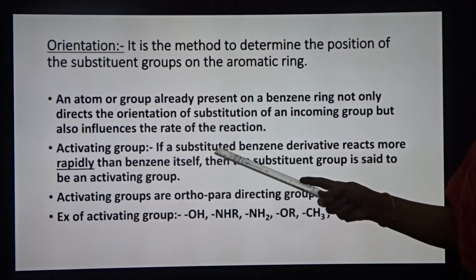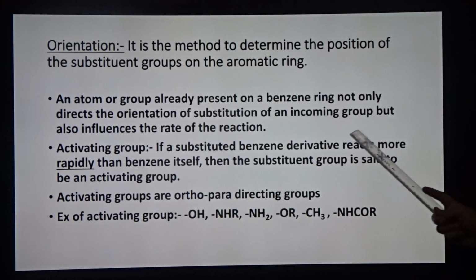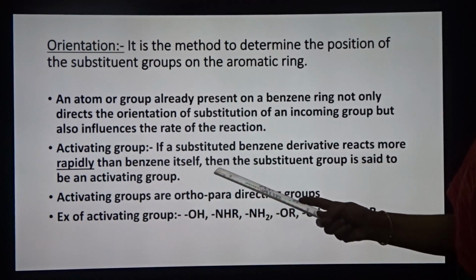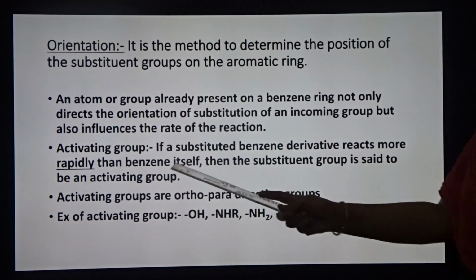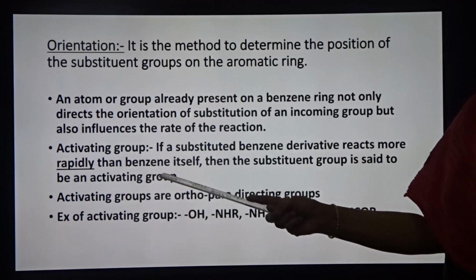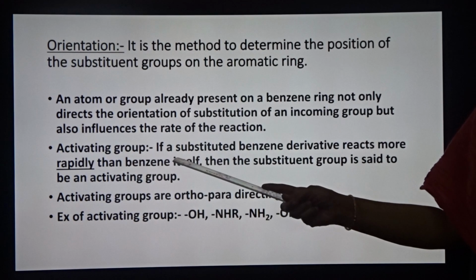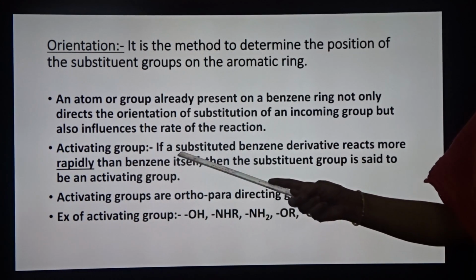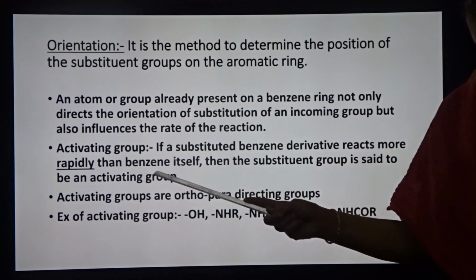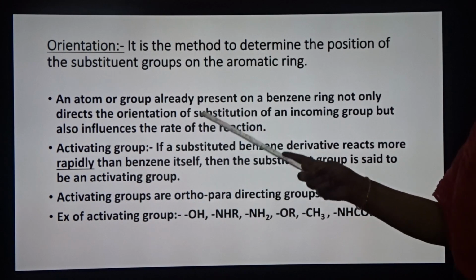Activating group. If a substituted benzene derivative reacts more rapidly than benzene itself, then the substituent group is said to be an activating group. So the group which is already present on the benzene ring will decide whether the incoming group will come in para position, meta position or ortho position. That is known as orientation.